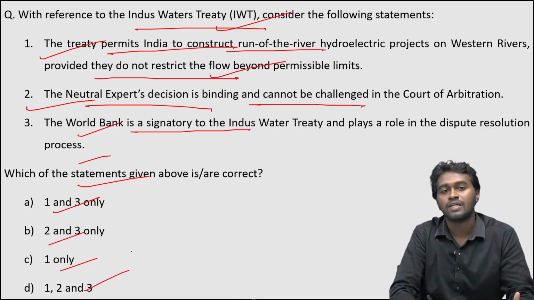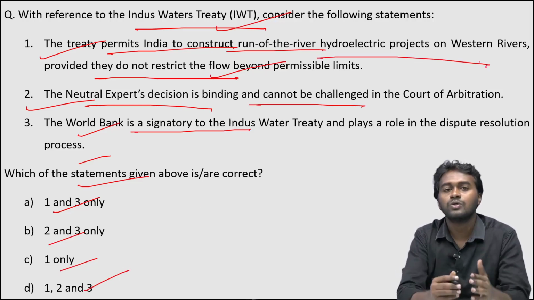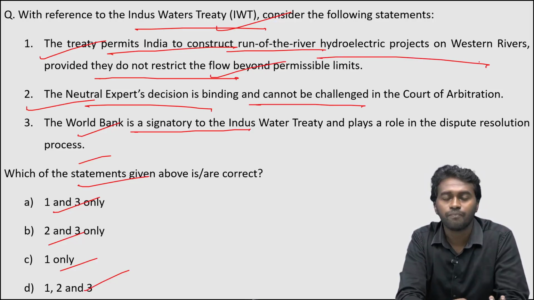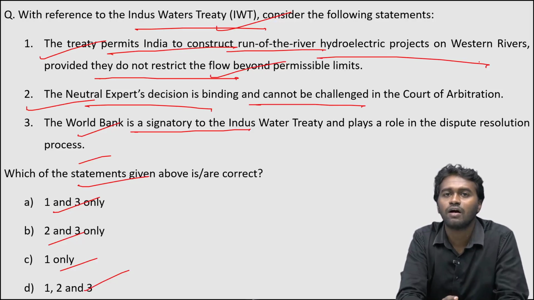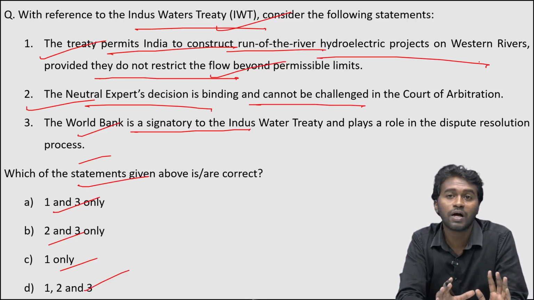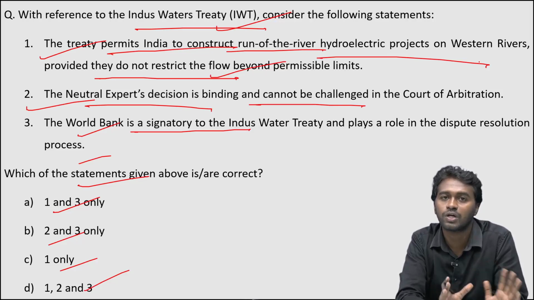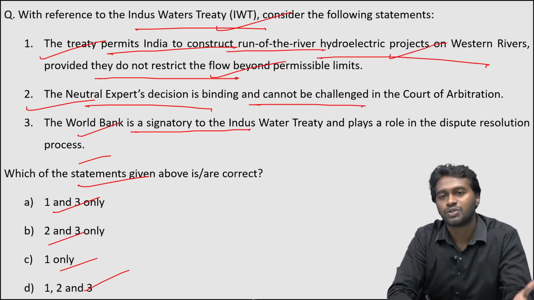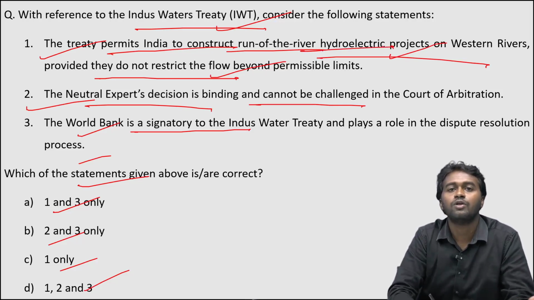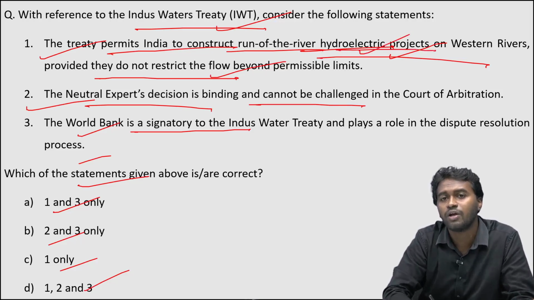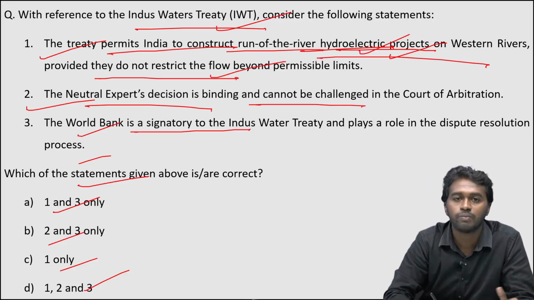See, according to the Indus Water Treaty, India got all the east flowing rivers, that is Ravi, Beas and Satluj, right? While Pakistan got the west flowing rivers, they are the Indus, Jhelum and Chenab. But even though the western rivers are allocated to Pakistan, India still has certain rights over the western rivers, and India can use the water from the western rivers for non-consumptive purposes, including hydroelectricity projects. Therefore, statement 1 is correct.